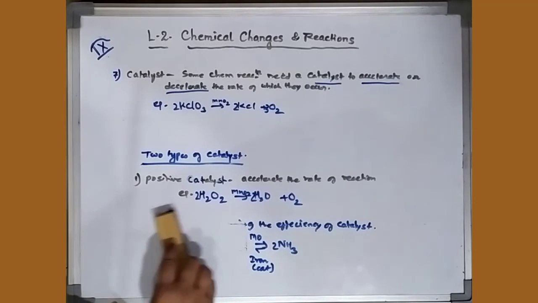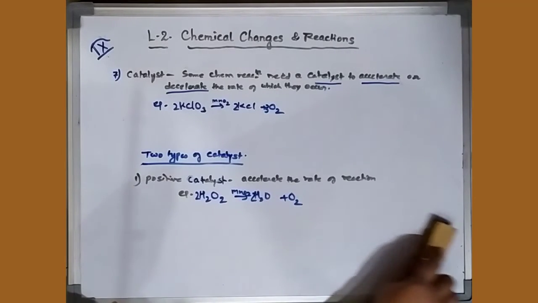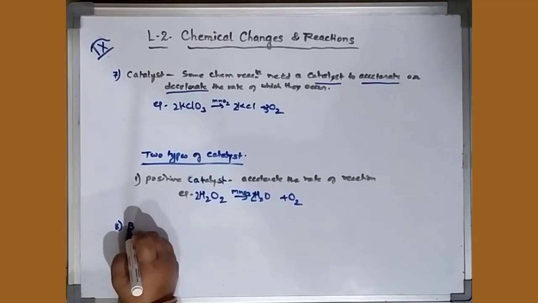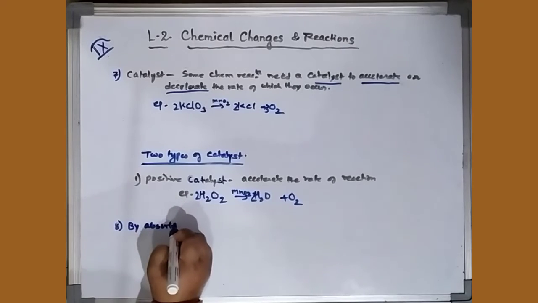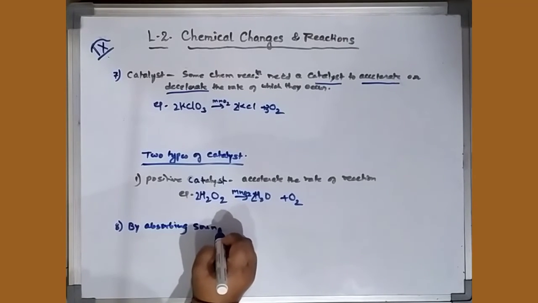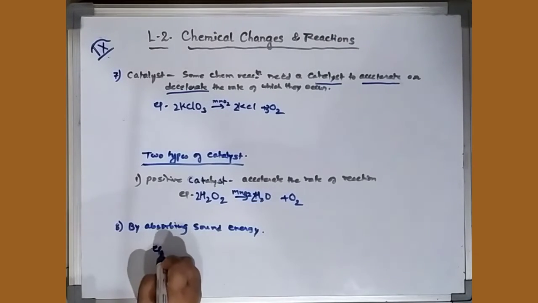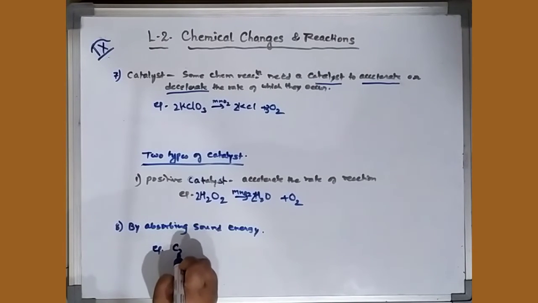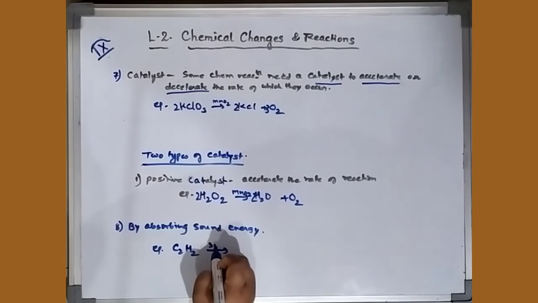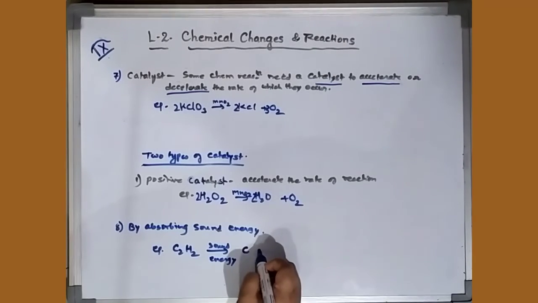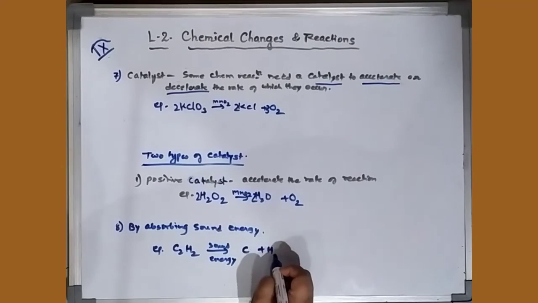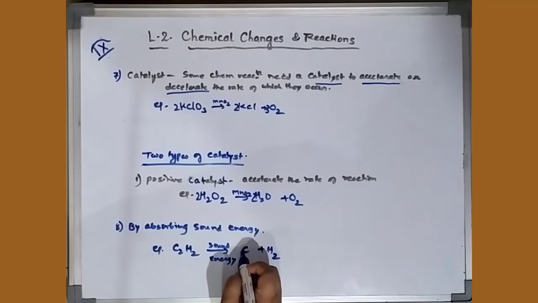Now one more exception is there: by absorbing sound energy. Very few reactions proceed by absorbing sound energy. You should also remember this. Let us see the example here. Acetylene. Acetylene is a hydrocarbon. When sound energy is given and it absorbs the sound energy, it decomposes. It decomposes to what? Carbon and hydrogen. Because it's a hydrocarbon, it decomposes. Now you balance it.